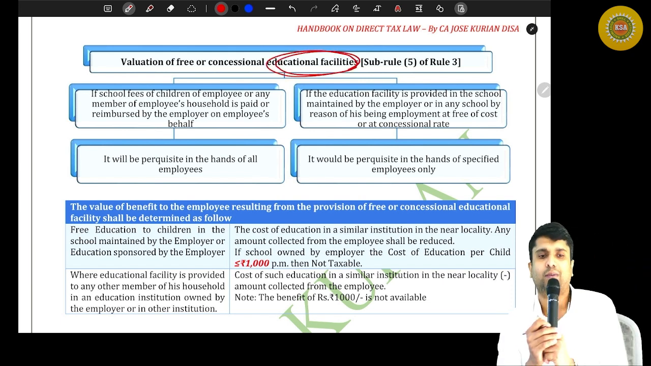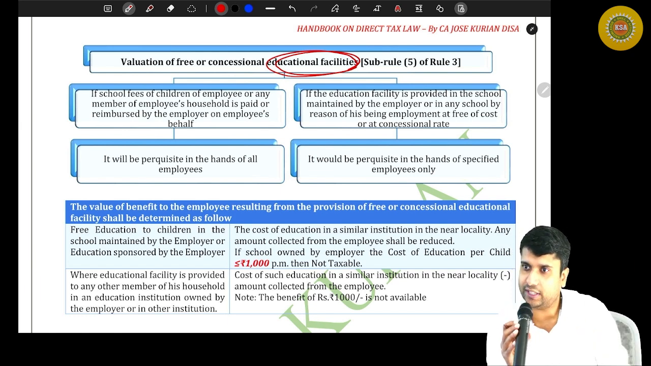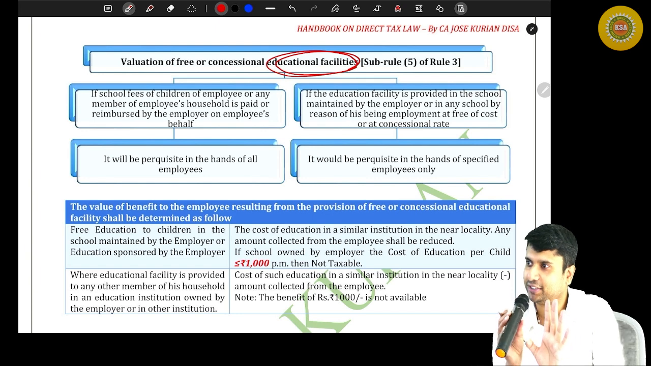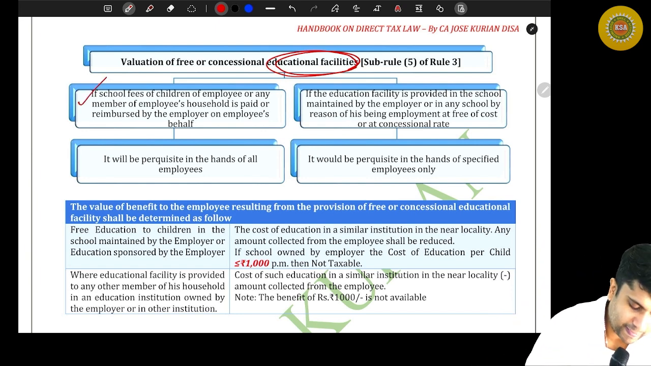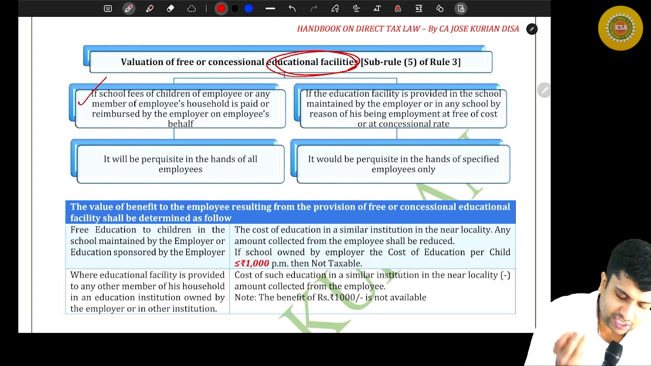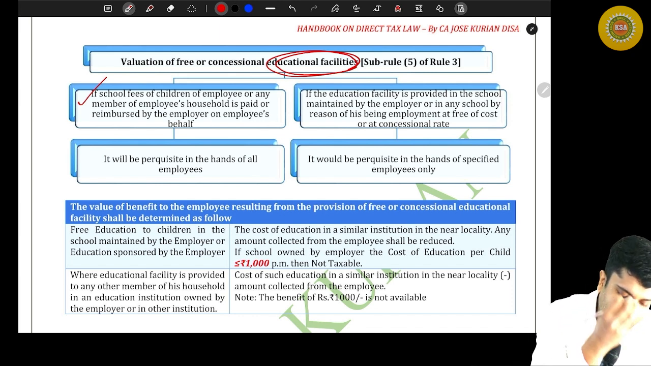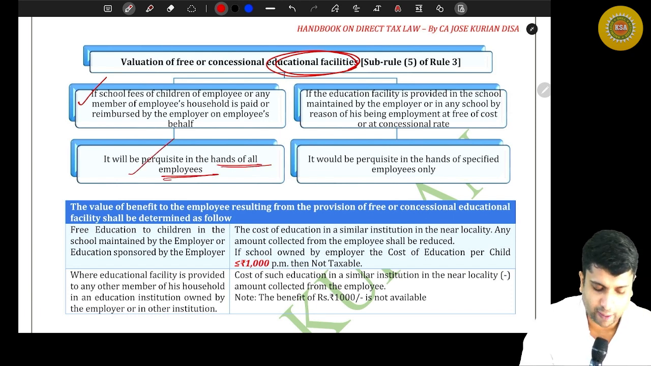So let's understand what exactly this one is. This is a little bit important. I mean, all the things which we are discussing are important, because I have only selected important things. So what is the first one? If school fees of the children of the employee or any member of the employee's household is paid or reimbursed by the employer on the employee's behalf, it will be perquisite in the hands of all employees.